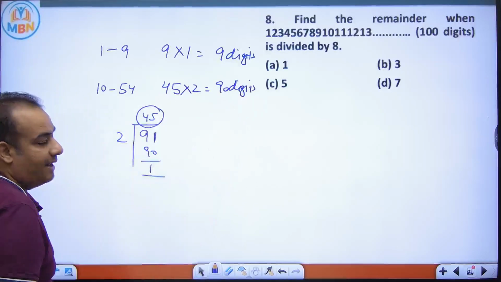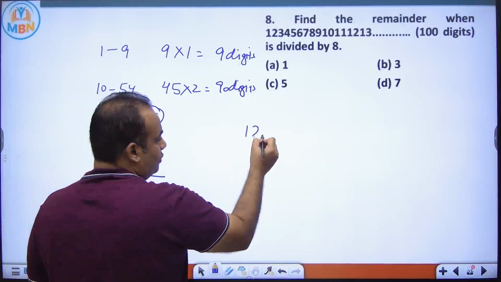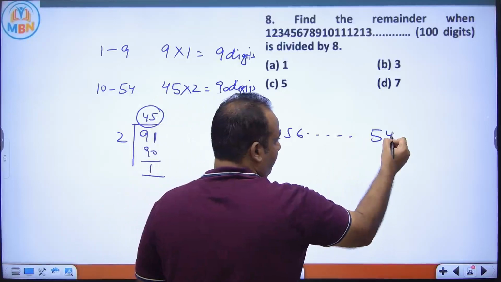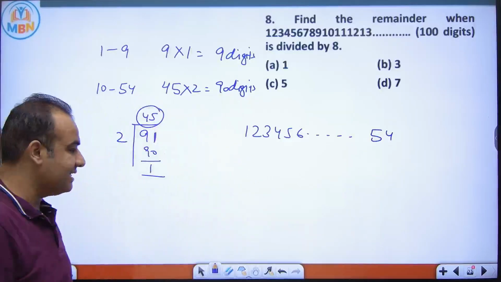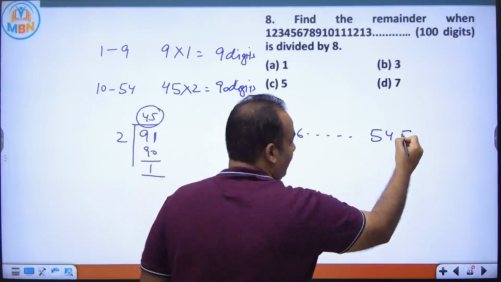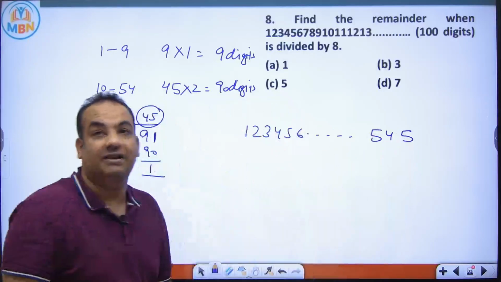So what is happening? We are writing the numbers like this: 1, 2, 3, 4, 5, 6, and so on. Till 54 we have written. Now 1 digit is left. And we are going to write the next number, which is 55. But we can write only 5 because only 1 digit is left.